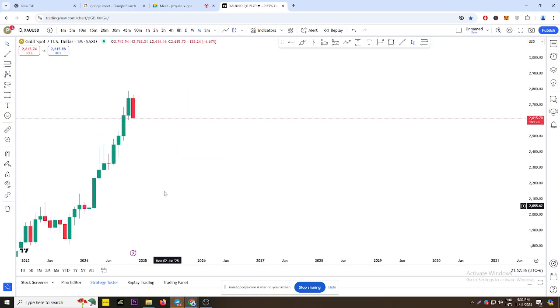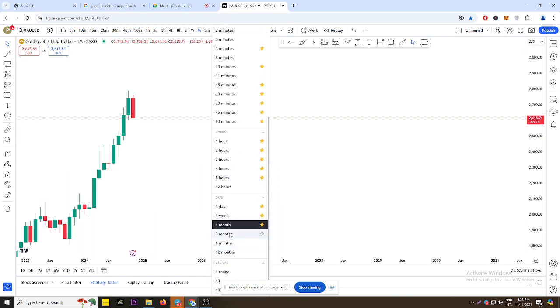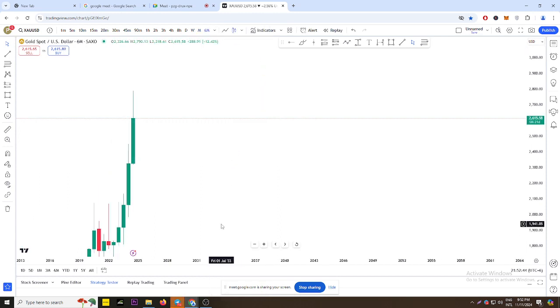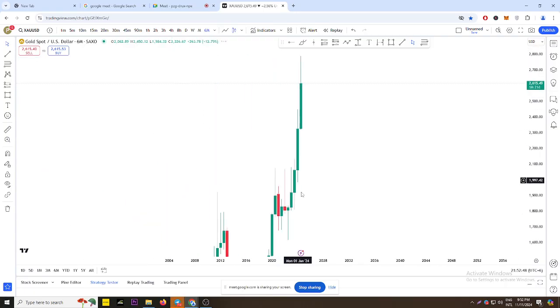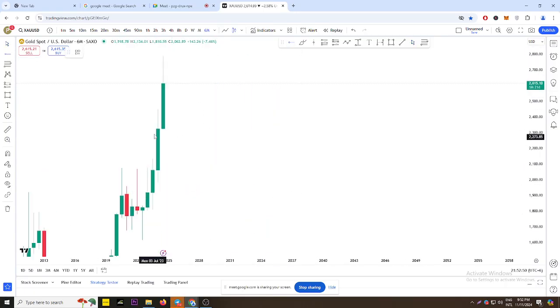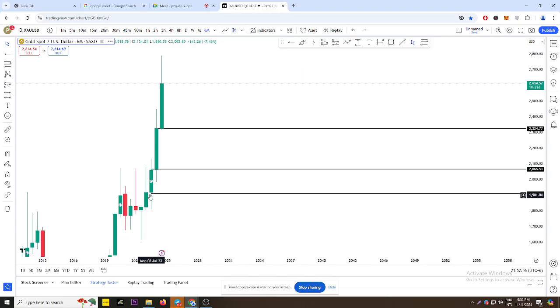If you look at the monthly, we are in a 6 month market. This was a fresh gap. Why are all of them fresh? Because whenever two candles were created, none of the candles ever touched this.